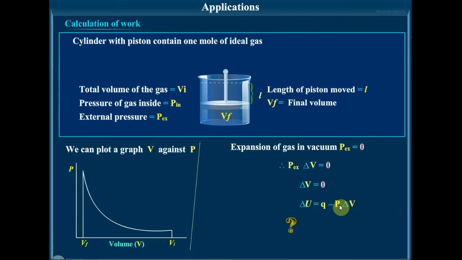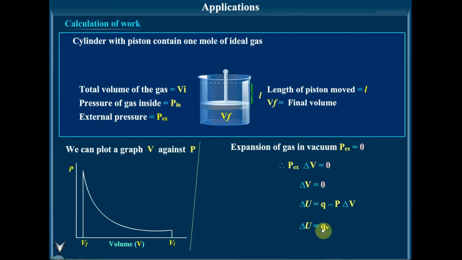Therefore, in order to satisfy the sign convention, we put a negative sign in front of the expression for work. So whether it is expansion or compression, W is equal to minus P delta V. So that is what we have learnt earlier. So delta U is equal to Q plus W, where the work done is minus P delta V, or delta U is equal to QV.